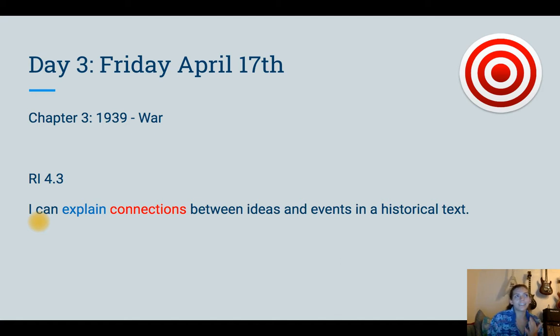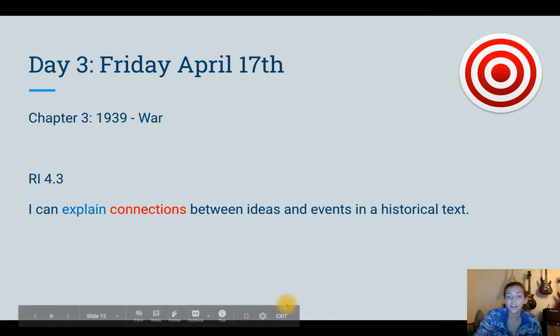The word idea is a really vague word. So it can be talking about opinions. It can be talking about perspectives. It can be talking about actual things that happen. Two ideas that someone presents to you, right? Just like I have an idea. Okay, well, we can talk about the connections between that.